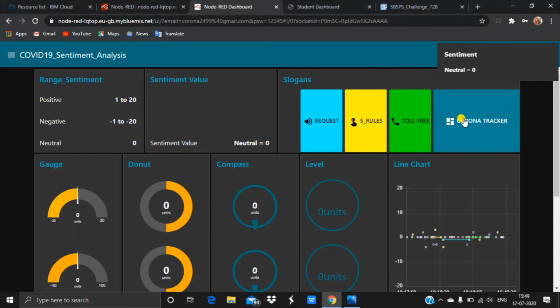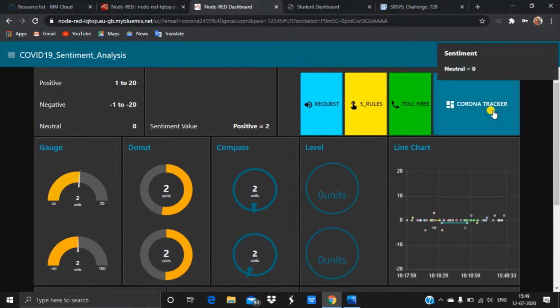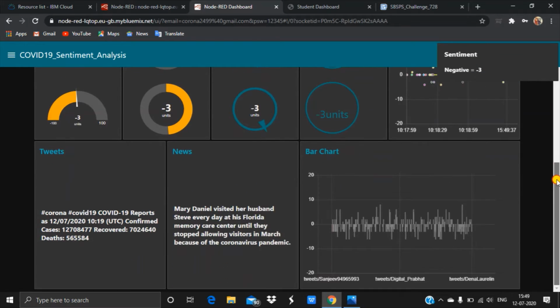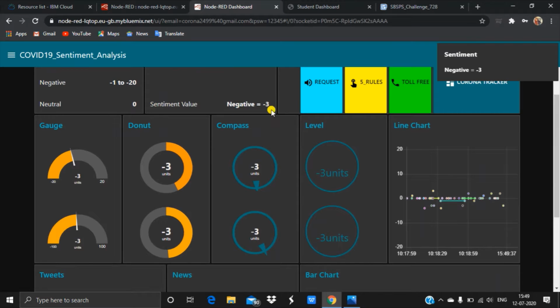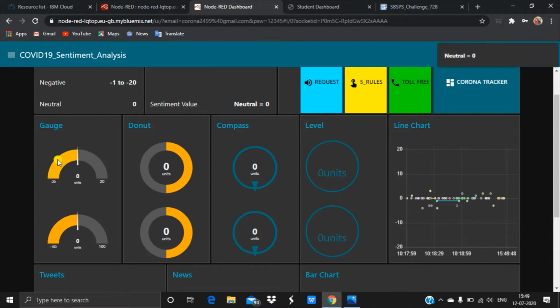Let's see the corona tracker. Before going to this button, let me explain the gauges present here. I have used four types of gauges. The first one is a normal gauge, the second is a donut type, and then the compass and the level. The gauges vary according to the sentiment value. In the first row of the gauges, the range is from -20 to +20. The second row is from -100 to +100.